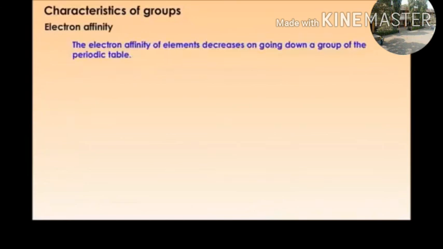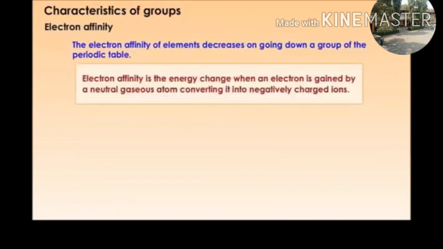Electron affinity. The electron affinity of elements decreases on going down a group of the periodic table. Electron affinity is the energy change when an electron is gained by a neutral gaseous atom, converting it into a negatively charged ion.